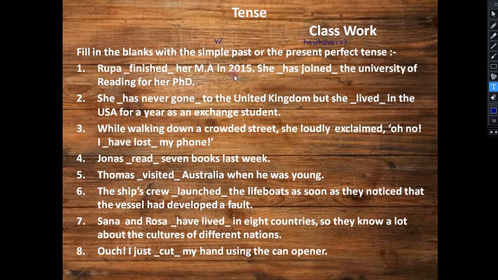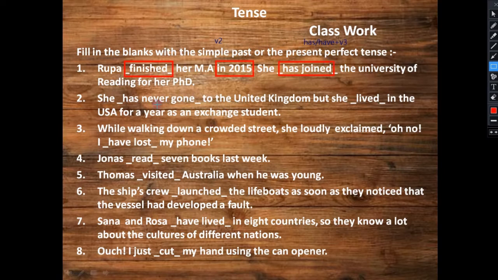Rupa dash her MA in 2015. So now the complete work was done in the past. In 2015 she completed. Okay, the activity is over. That's why we have used simple past. Rupa finished her MA in 2015. She has joined the University of Reading for her PhD. Now by this sentence we are not aware that she has completed her reading. Okay, so that's why she is still involved in this. That's why she has joined.